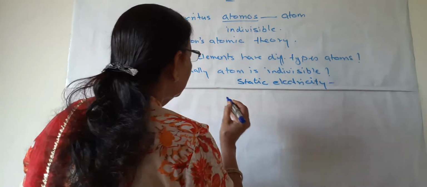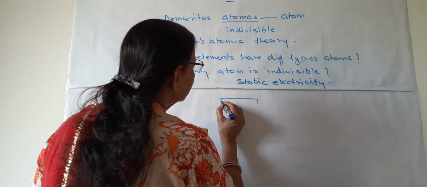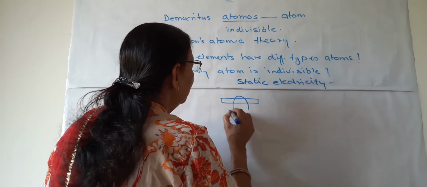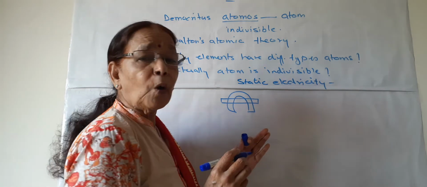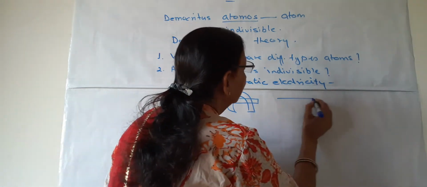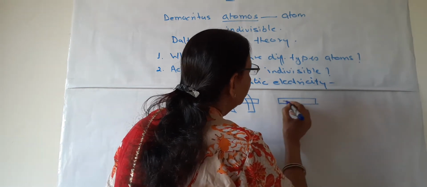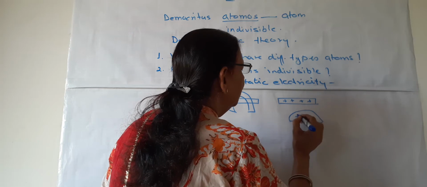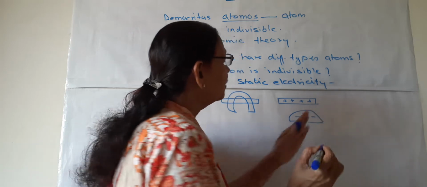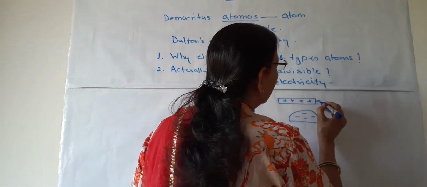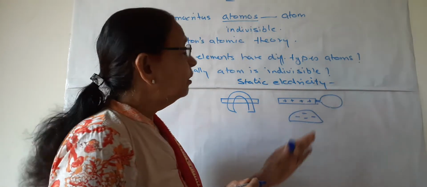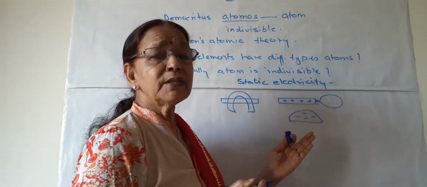Or the other experiment is this glass rod, which is rubbed by a silk cloth. Then what happened? This glass rod becomes positively charged and this cloth becomes negatively charged, and now this glass rod can attract a neutral balloon. So what is all this?